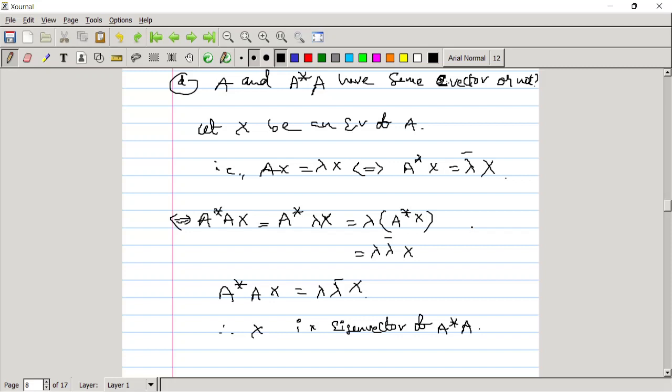We can't prove it by simply taking the star on both sides. There are some other calculations you can check in a standard book or on the internet. Just search for the eigenvectors of a normal matrix, and you can get the proof.